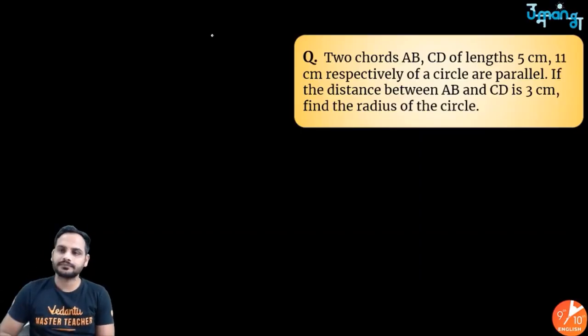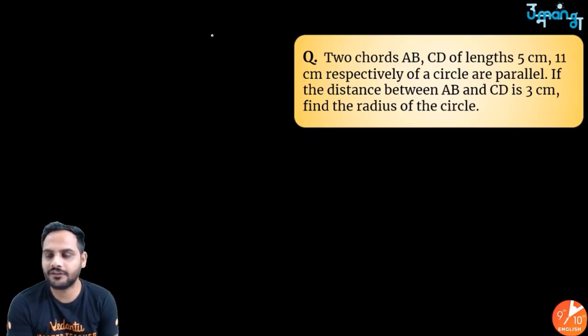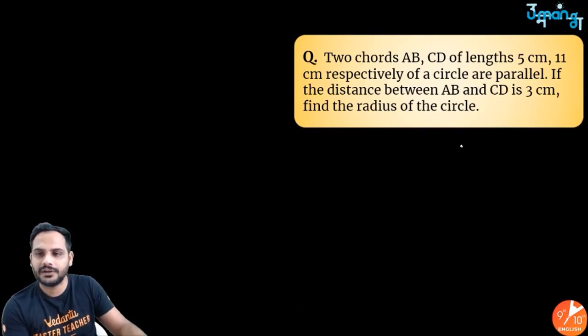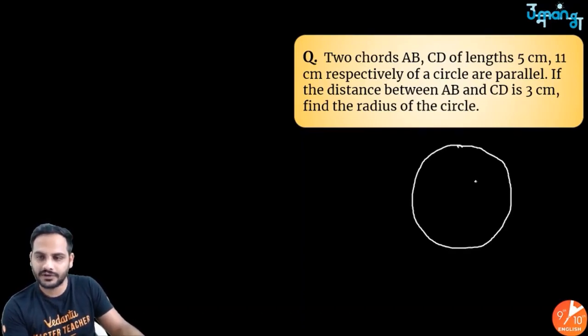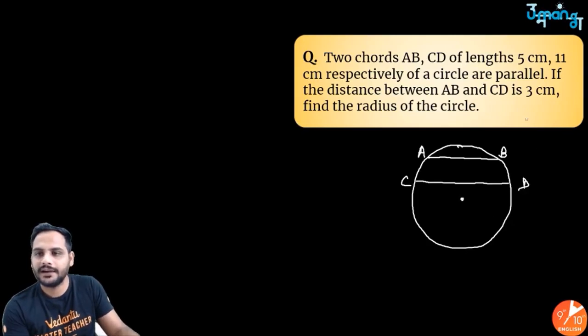Okay, next question. Two chords AB and CD of length 5 centimeter and 11 centimeter respectively of a circle are parallel. If the distance between AB and CD is 3 centimeter, find the radius of the circle. So diagram is something like this, suppose it's your circle. One chord is of 11 centimeter and one chord is of 5 centimeter. AB is 5 centimeter, so it is the small one. CD is of 11 centimeter. Got it? And the distance between these two chords is 3 centimeter.